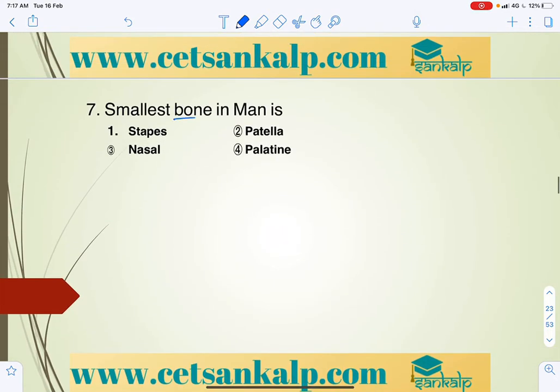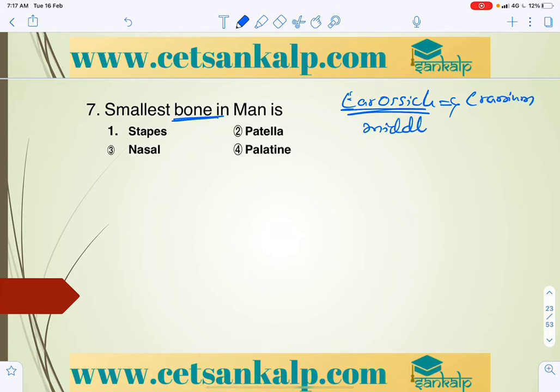Next, the smallest bone. Ear ossicles are generally present laterally to the cranium, within the middle ear. They are called ear ossicles. There are three types: malleus, incus, stapes.